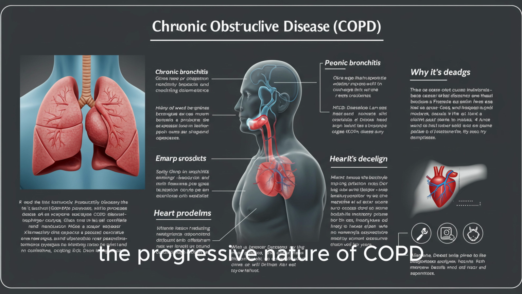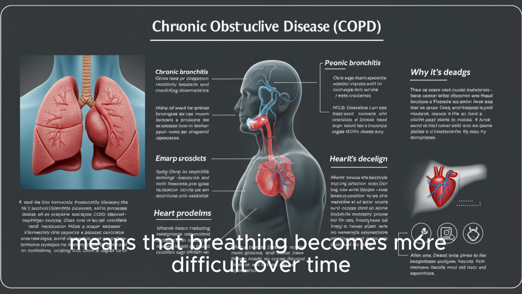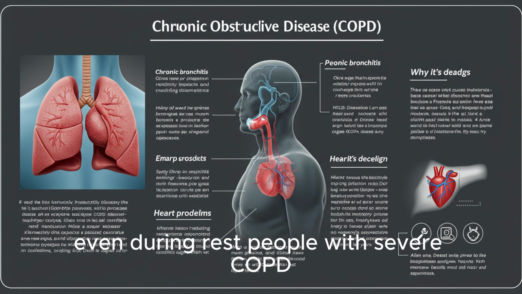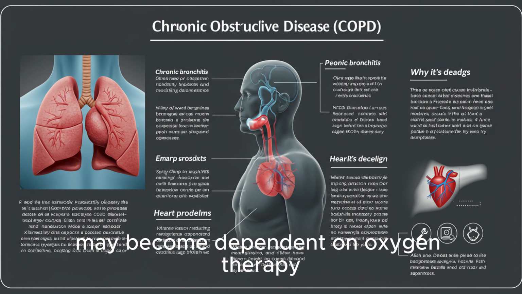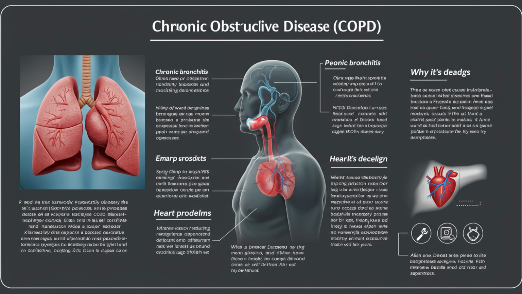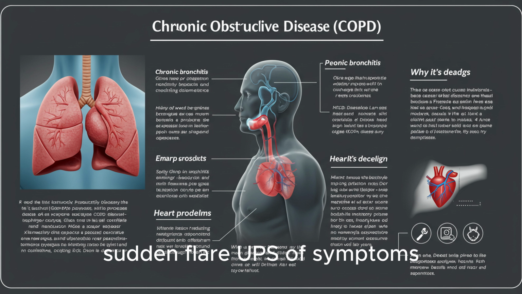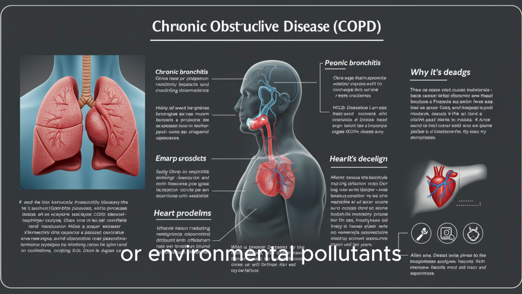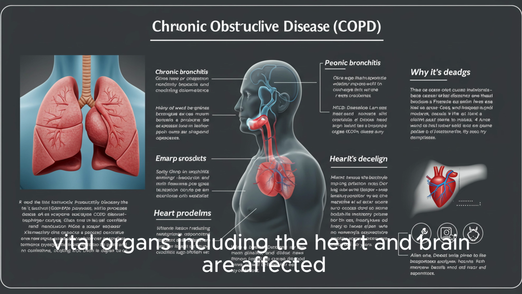The progressive nature of COPD means that breathing becomes more difficult over time, even during rest. People with severe COPD may become dependent on oxygen therapy or experience frequent and life-threatening exacerbations, sudden flare-ups of symptoms, often triggered by infections or environmental pollutants. Without adequate oxygen, vital organs, including the heart and brain, are affected.